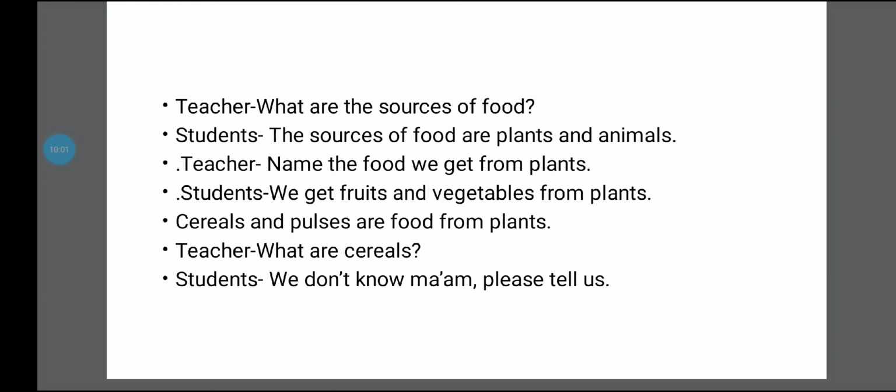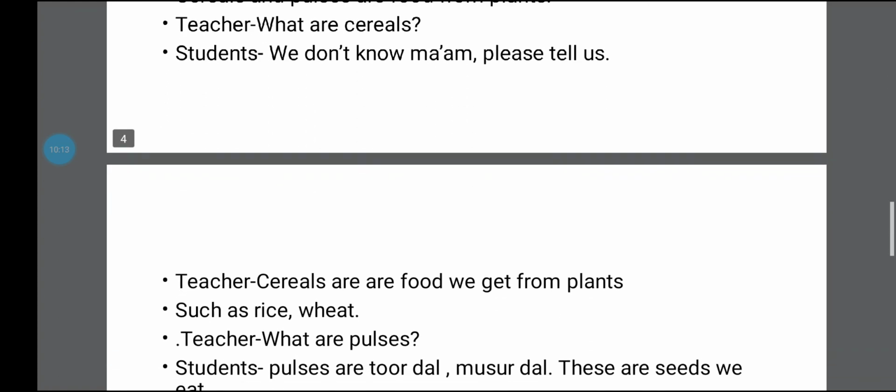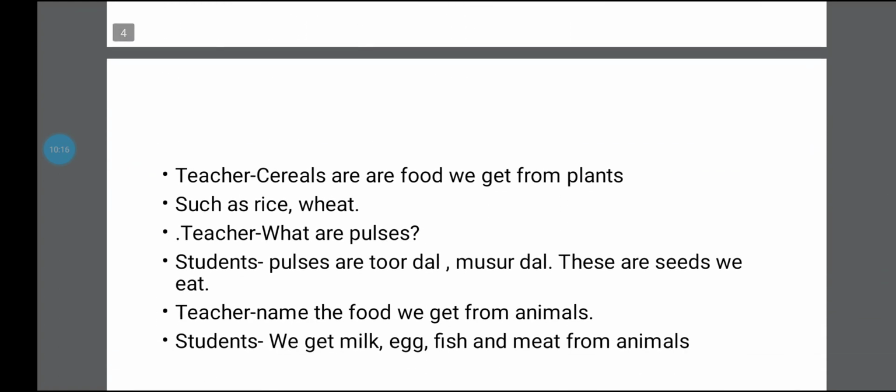Cereals and pulses are also food from plants. We get cereals and pulses that we eat, and that also comes from plants. So the teacher is asking, what are cereals? The students said, ma'am, we don't know, please explain to us. So the teacher tells them what it actually is.